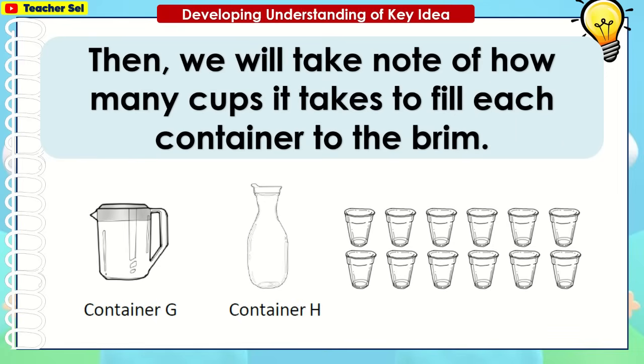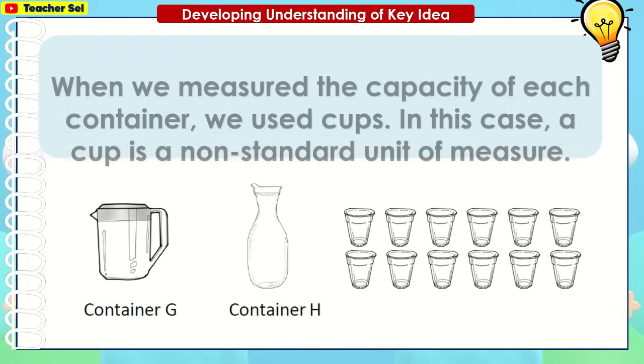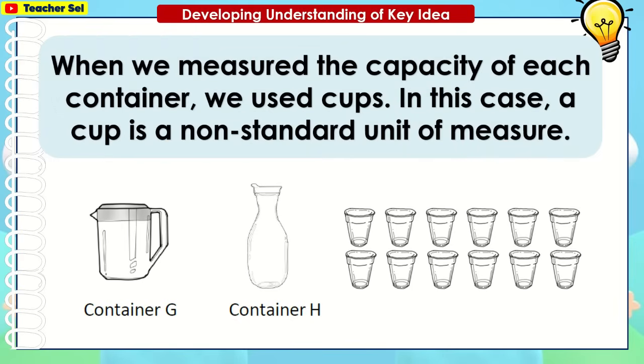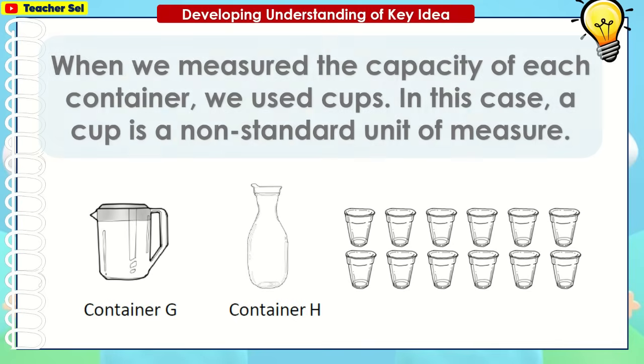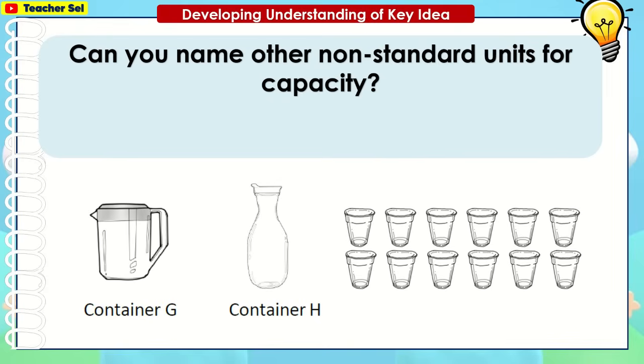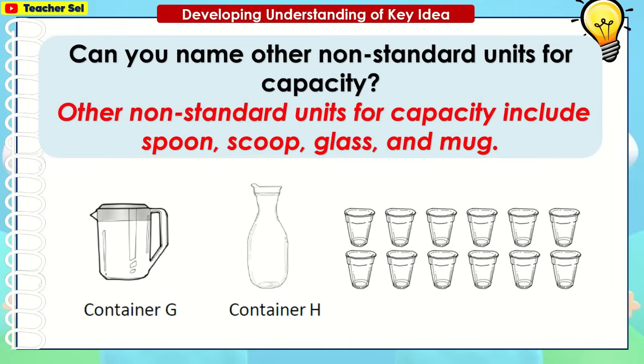Then, we will take note of how many cups it takes to fill each container to the brim. When we measure the capacity of each container, we use cups. In this case, a cup is a non-standard unit of measure. Can you name other non-standard units for capacity? Other non-standard units for capacity include spoon, scoop, glass, and mug.